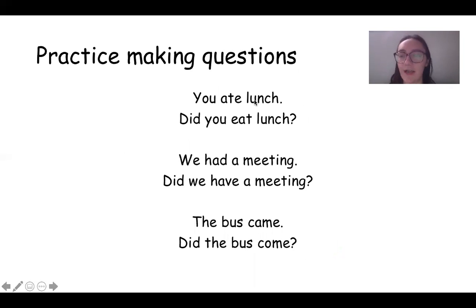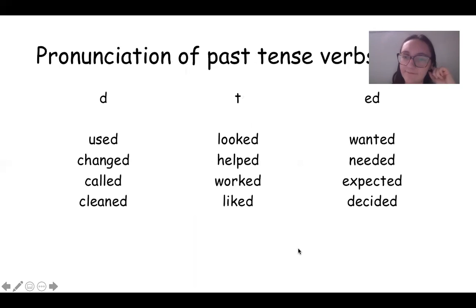You ate lunch. How do we make that a question? Did you eat lunch? Right? We changed ate to eat and we added did at the beginning of the sentence to make it a question. We had a meeting. Did we have a meeting? The bus came, change came to come, simple present tense, and then we put did at the front. Did the bus come?